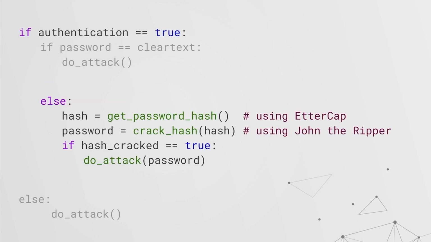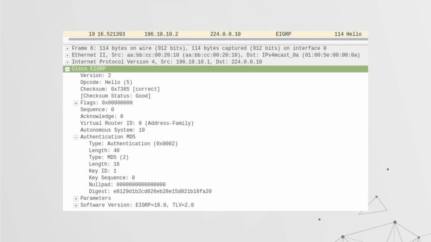If there was some crypto applied, we would take that packet capture and run it through something like ettercap, which would parse these packets and create a hash from that data that can then be supplied into a password cracker, for example, John the Ripper. Take a good word list and you may be able to crack it. Once you've cracked that password, you can configure your router with this new password and now it can attempt to neighbor up. So let's take a look at a packet with password and specifically crypto.